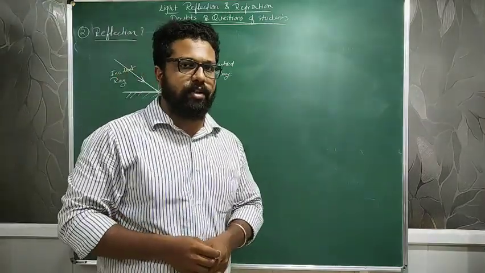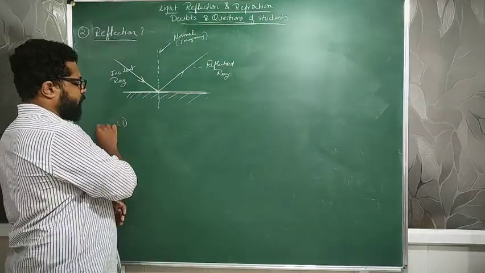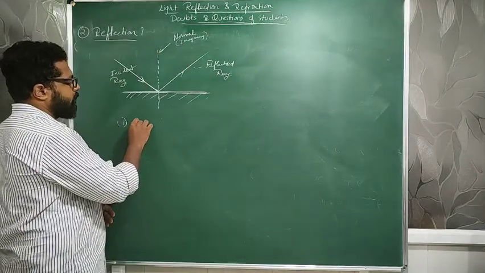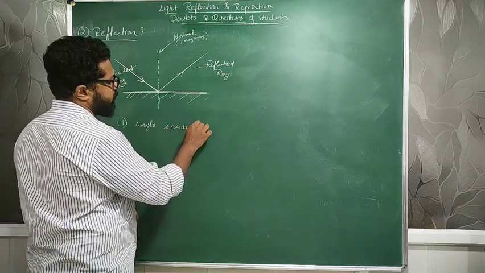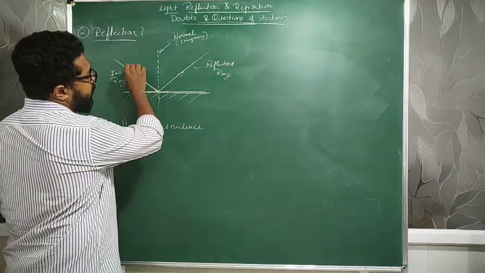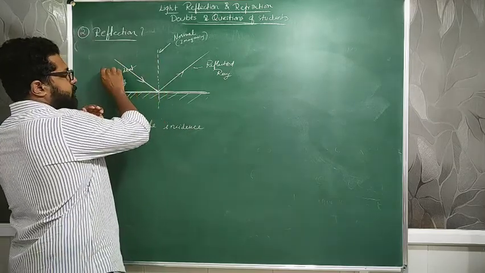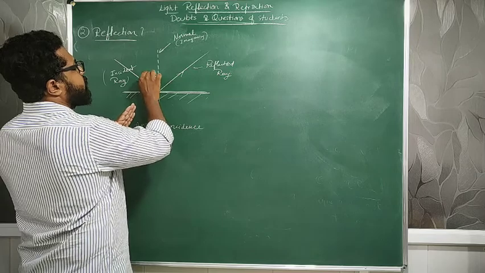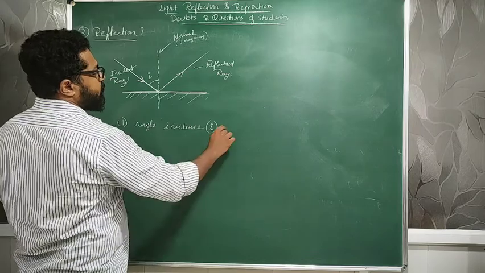I am drawing this imaginary normal to state the first law of reflection. The first law of reflection tells us that the angle of incidence is always equal to the angle of reflection. The angle of incidence is the angle made by the incident ray with respect to the imaginary normal, indicated as i.